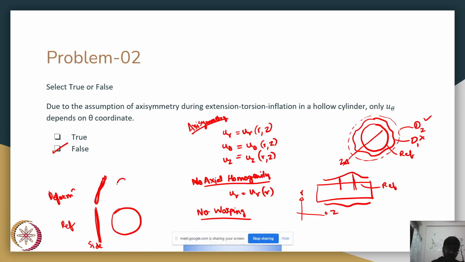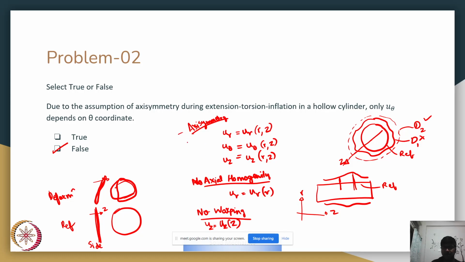That would mean that your circle itself becomes deformed, say into an ellipse. The no warping condition essentially gives us that uz, this is the z direction, should be independent of r. So no warping gives us uz as a function of z.